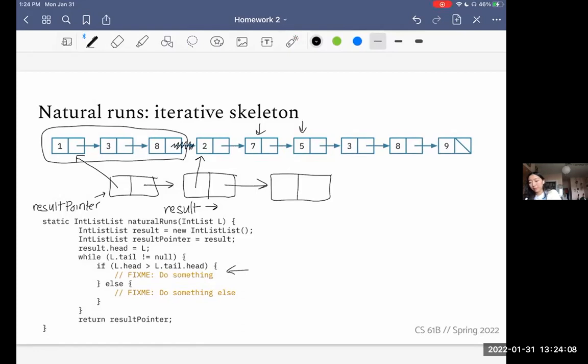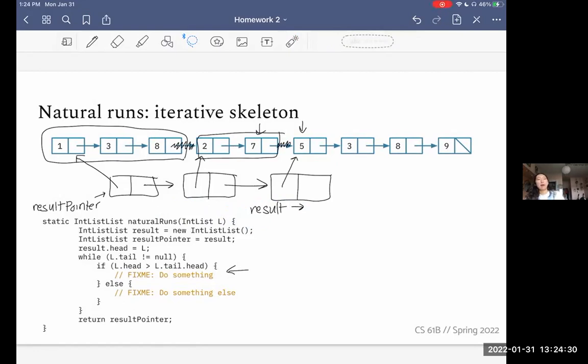The goal here again would be that this one is going to point here. This needs to be null. And now we have this nice, neat ascending IntList here. We'll move result up again. And we repeat this process over and over, and eventually we'll reach the end.